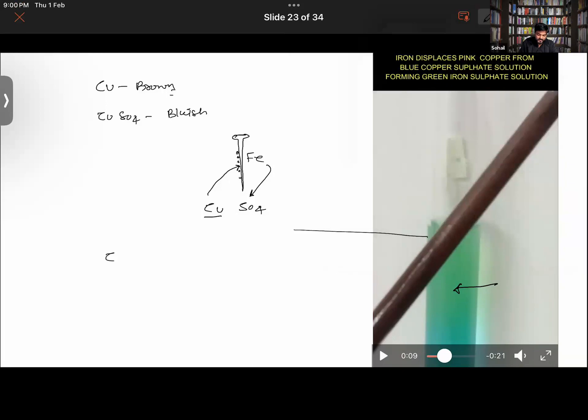So copper will be basically deposited. Let me write the reaction. CuSO4 plus Fe. So that copper will be deposited over it, and iron will be left in the solution like this. Also, copper sulfate that we are talking about over here is actually an acidic substance. Getting it or not?